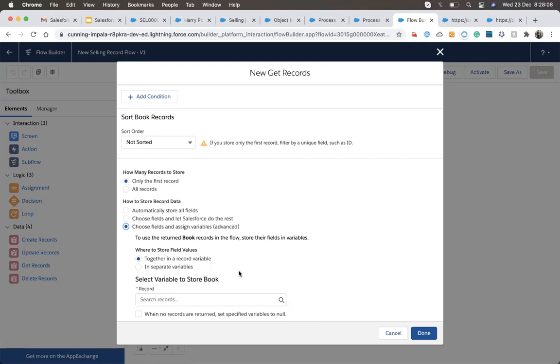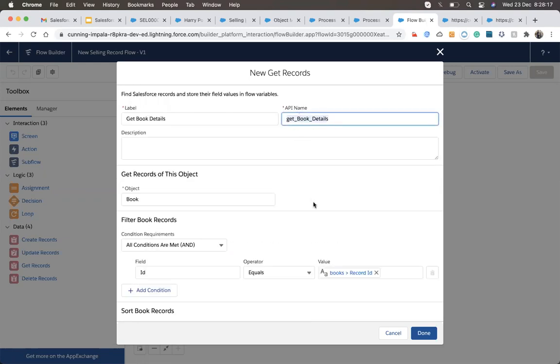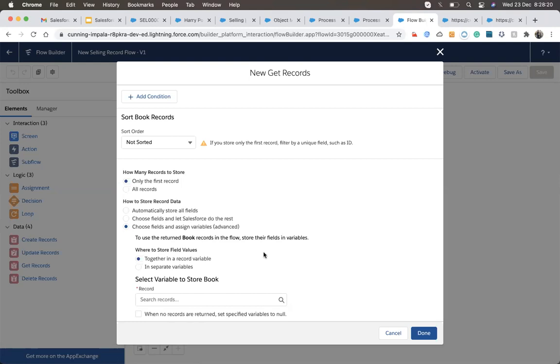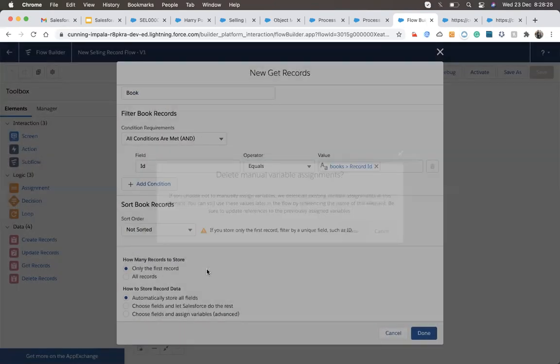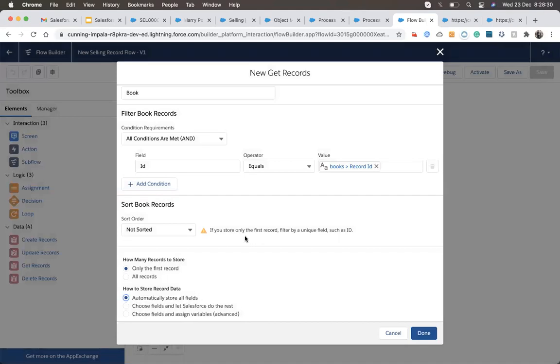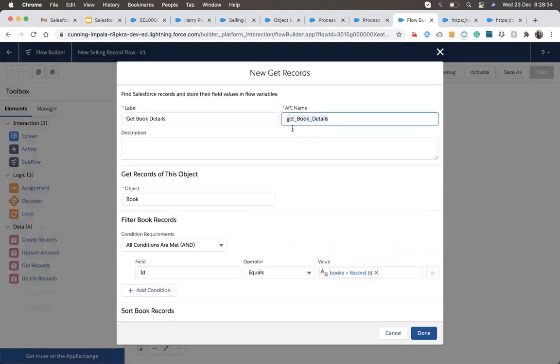whenever we capture a record from the Salesforce database, and I want to store that record in some other variable, not in this variable, then I use this one. That time I will use this one, else it is not needed. So I will just store all values in this API name. Whatever component we are designing, it stores the values in its API name. That is the basic concept of flow.